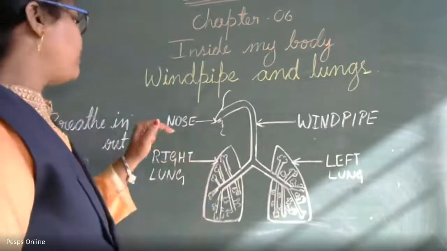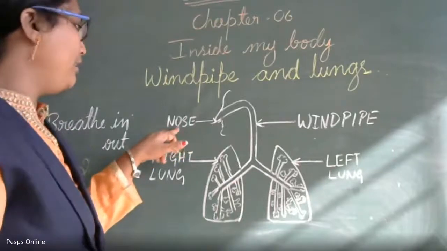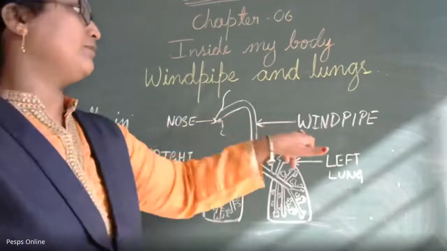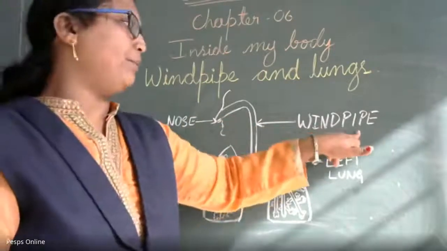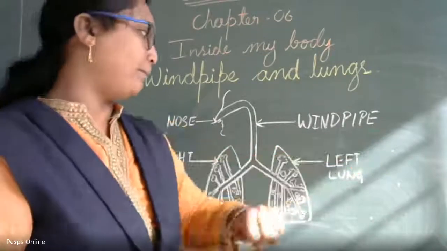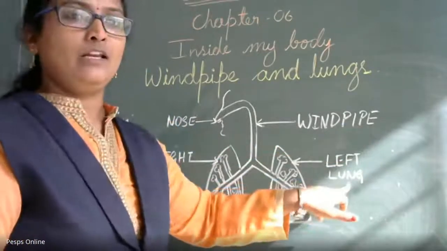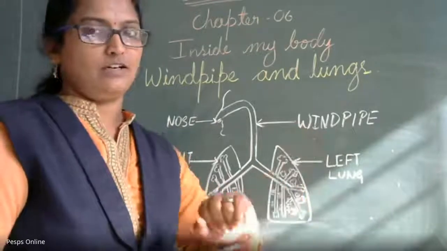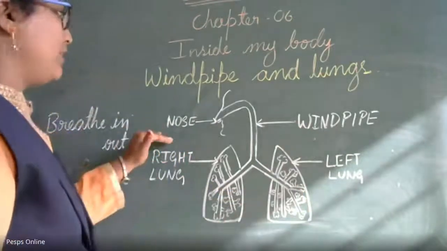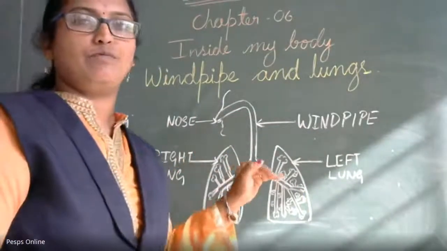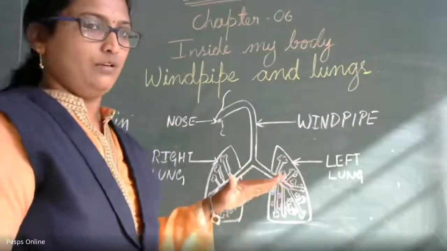See here. What is the spelling of nose? N-O-S-E. What is the spelling of windpipe? W-I-N-D-P-I-P-E. Windpipe. Lung spelling: L-U-N-G. Lung. Okay, so now we will study how these organs work in our body.